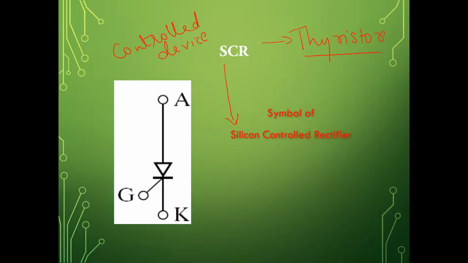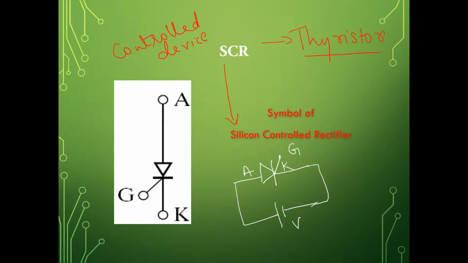Now say I consider a thyristor. This looks like a diode. Only if I add a gate terminal does it become a thyristor. Now I connect it to a supply. I have not connected anything else, just a supply across the thyristor.